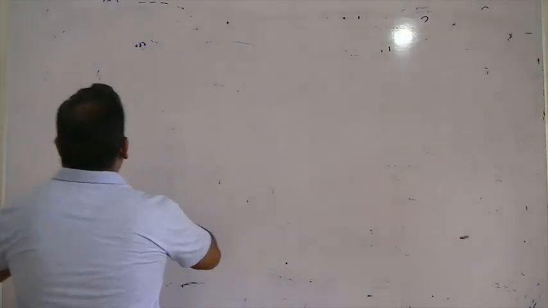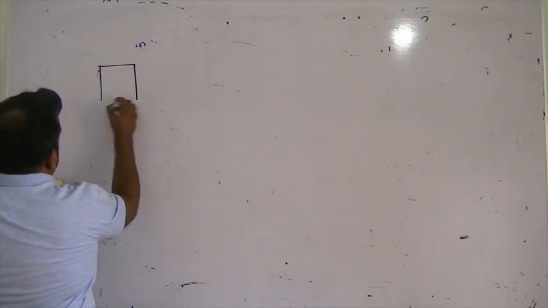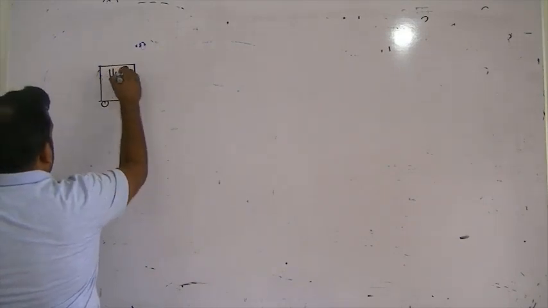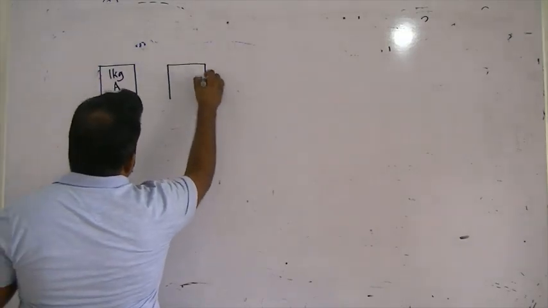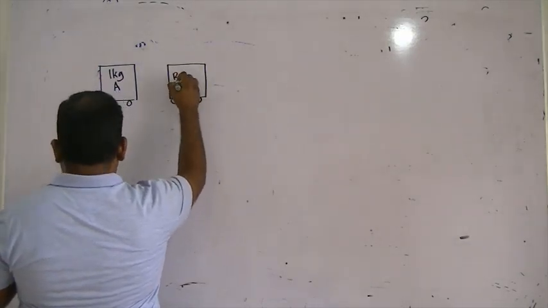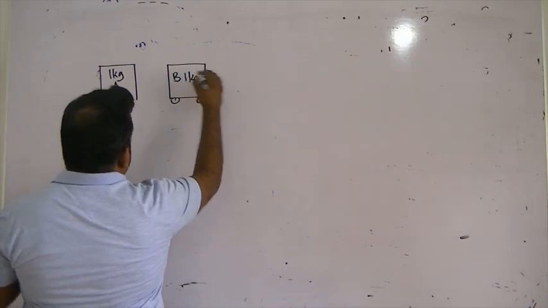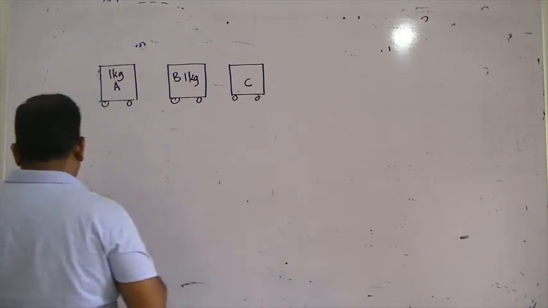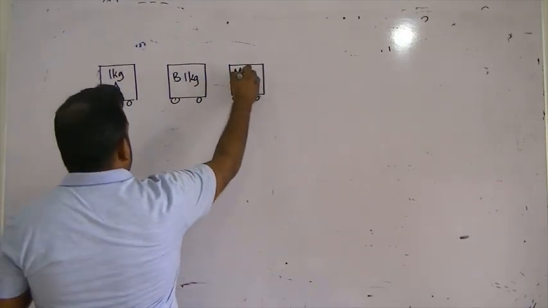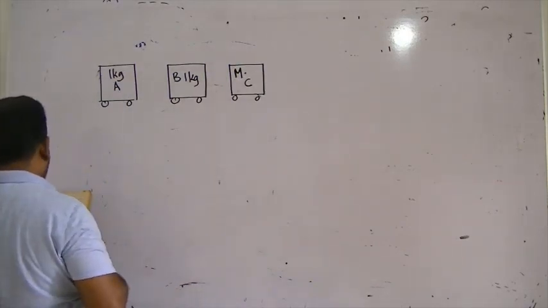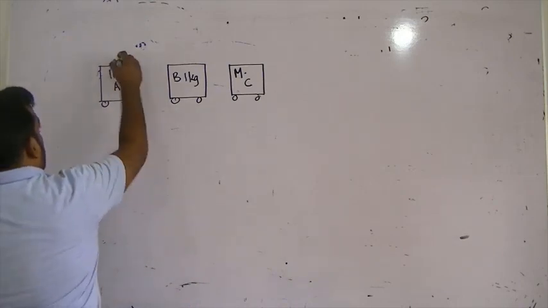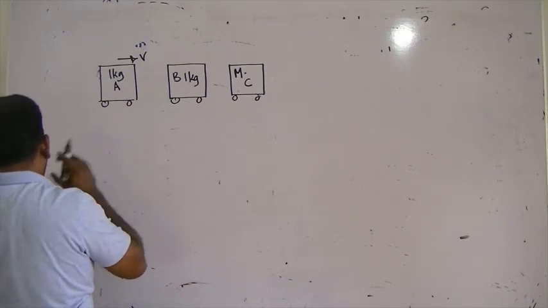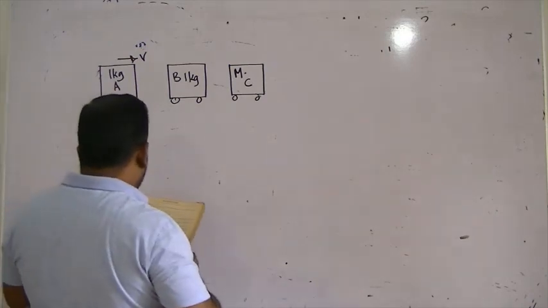Three trolleys A, B, C. A is 1 kilogram. B is also 1 kilogram. C we don't know for now. The masses are kept at rest. A is projected with a velocity v towards B, assuming all collisions are elastic.